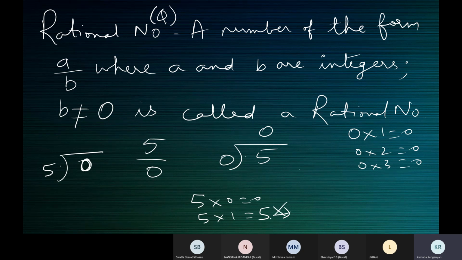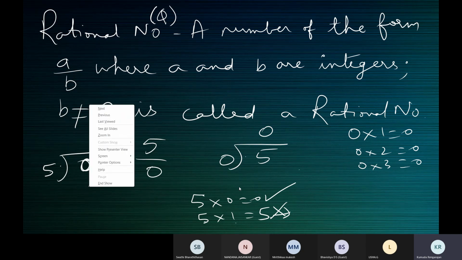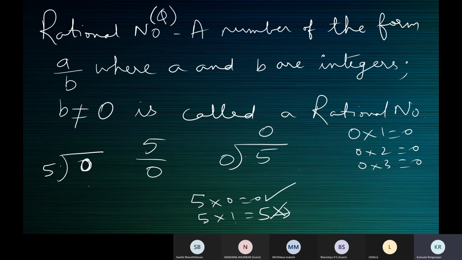So I have to use the previous one. I'm using the rule of division: you find the same number or a number just less than the dividend. So I cannot use 5 ones are 5; the previous one is 5 zeros are 0.